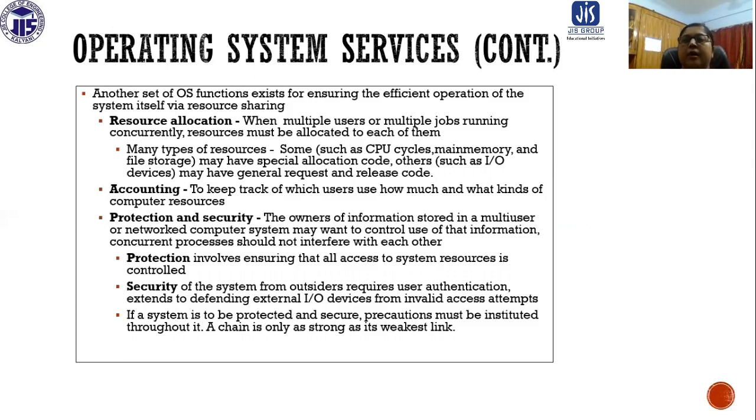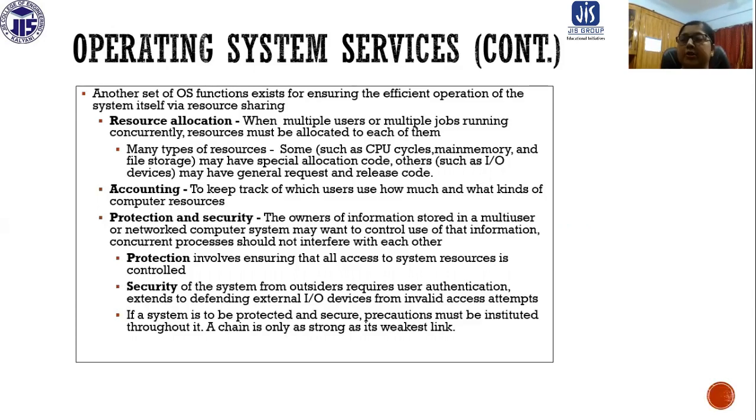Accounting. Accounting means to keep track of which users use how much and what kind of computer resources. What is the amount of usage done by a particular user on a particular resource? That is basically the accounting information. This is not financial information.